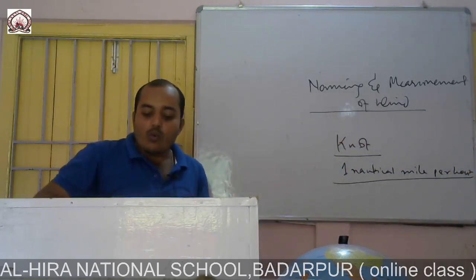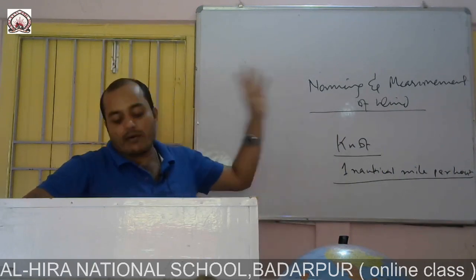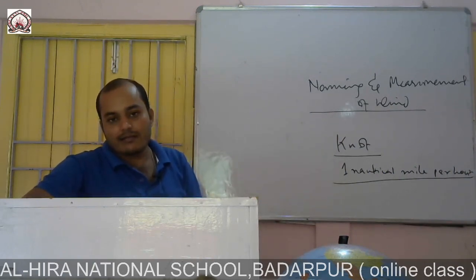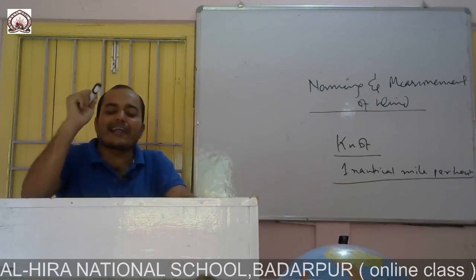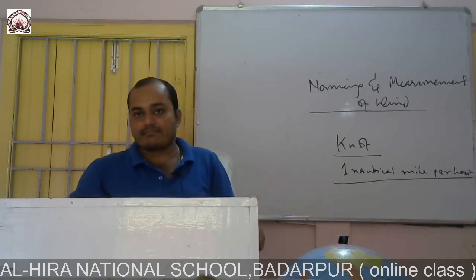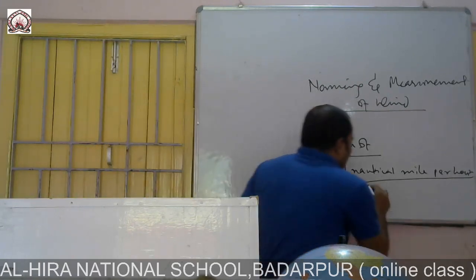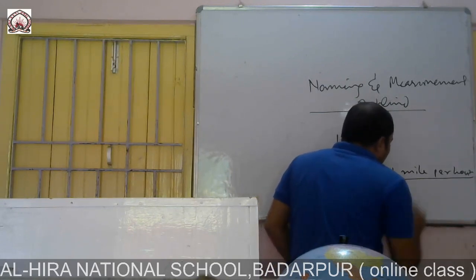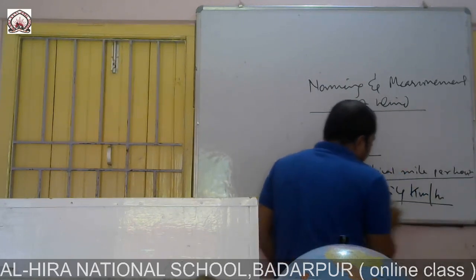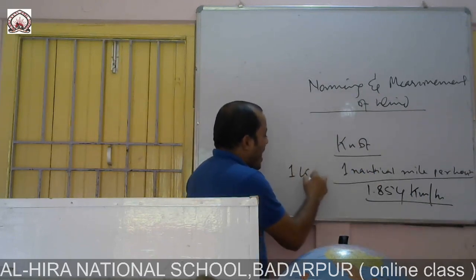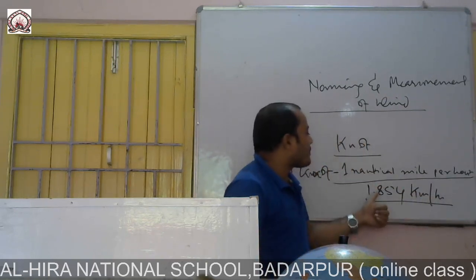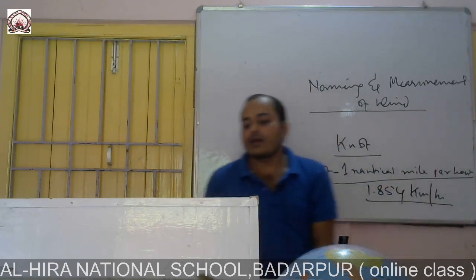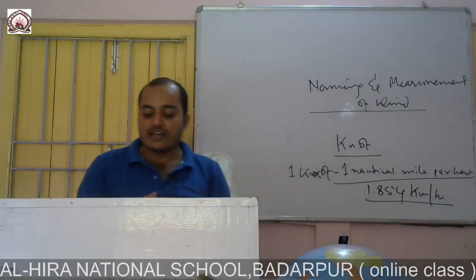Clear? 1 knot means 1 nautical mile per hour, which is 1.854 kilometer per hour. So 1 knot means 1 nautical mile per hour, which means 1.854 kilometer per hour. It is the velocity of the wind.